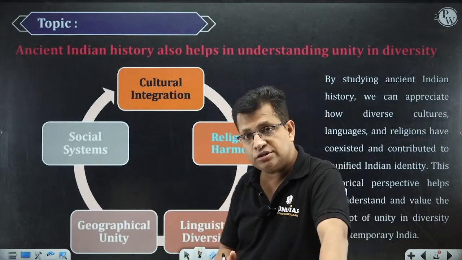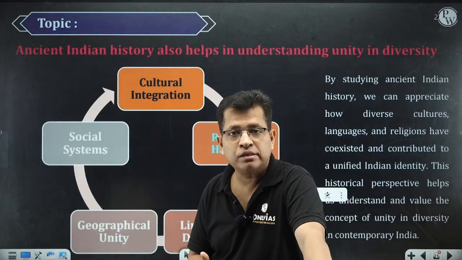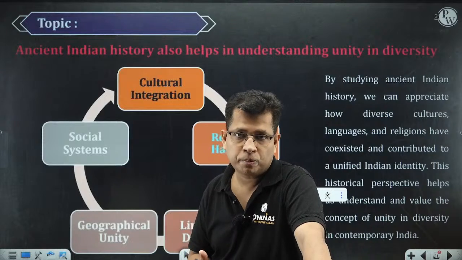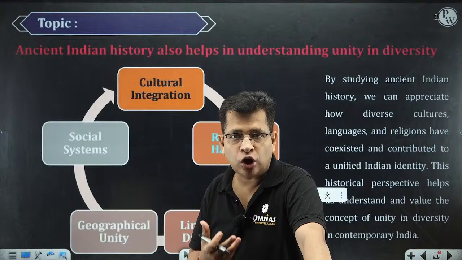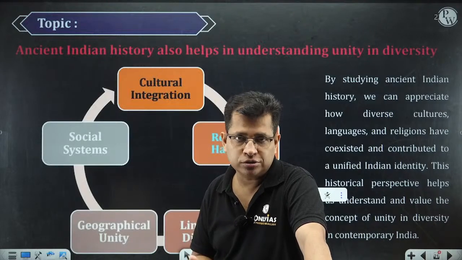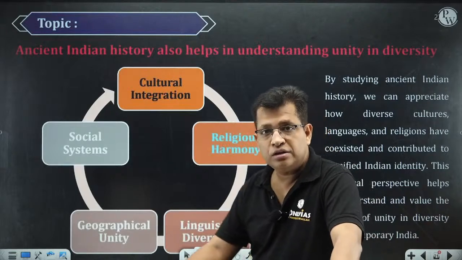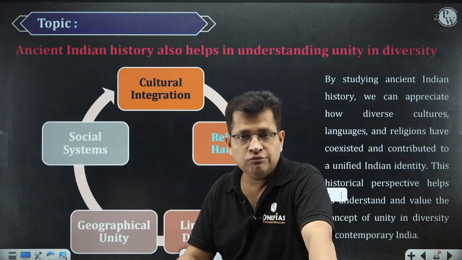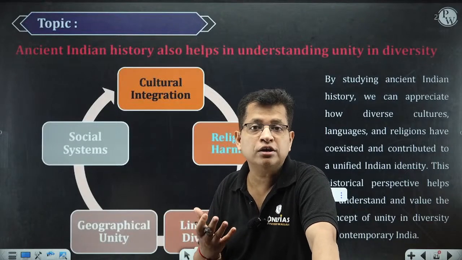Linguistic diversity. In spite of having this much linguistic diversity, we have certain commonality, and that commonality is also indicative of unity. Geographical unity. The Indian subcontinent. We must have talked about Bharatvarsha. That is called geographical unity.